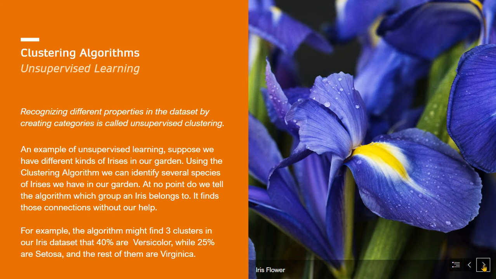To program a computer for clustering, first, we need to choose some properties of data points. Suppose we have a dataset of different kinds of irises in our garden. So for this dataset, such properties can be the color or the shape of the data points. Since the color of all irises is the same, we can choose the sizes as their distinct properties. Here each data point represents an individual flower.